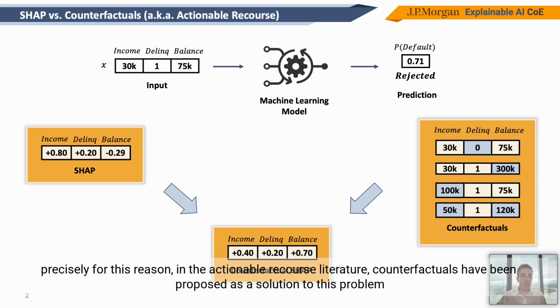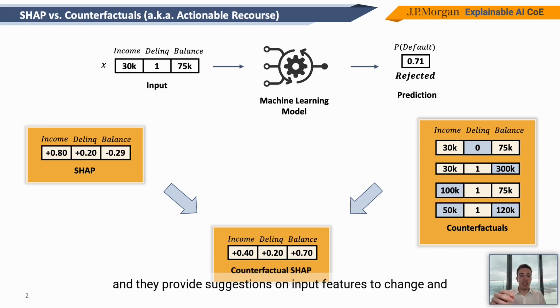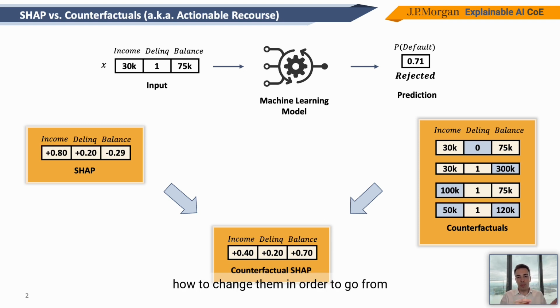And precisely for this reason, in the actionable recourse literature, counterfactual explanations have been proposed as a solution to this problem. They provide suggestions on which input features to change and how to change them in order to go from a rejection to an acceptance. But counterfactual explanations also have some limitations, and in particular there is no consensus in the literature on how to summarize the multiple counterfactual explanations that we have to give to clients.